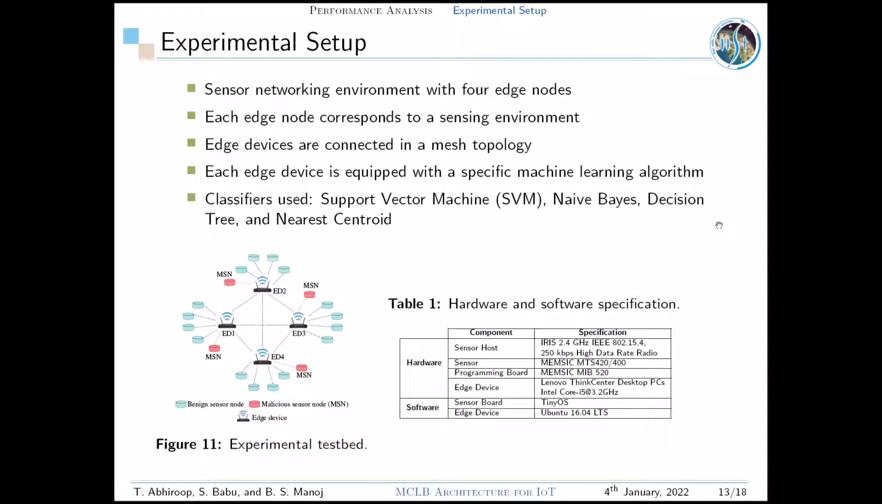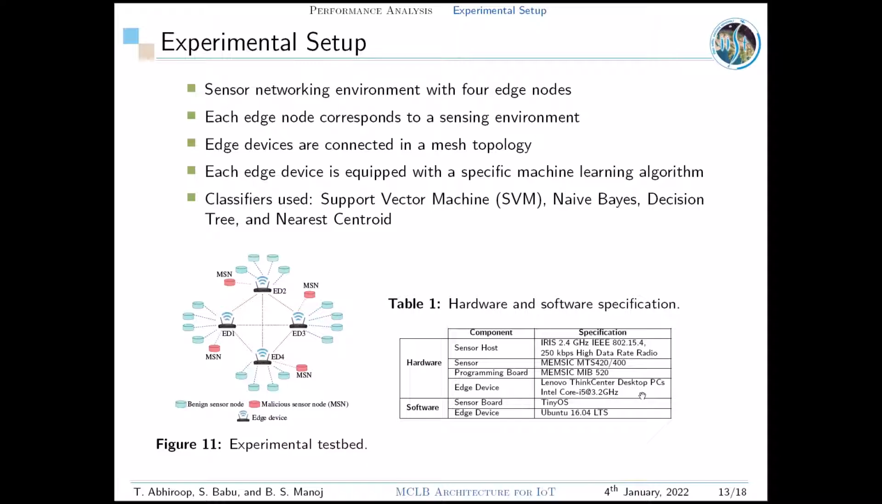Further, each ED is equipped with a specific machine learning algorithm such as support vector machine, naive Bayes, decision tree, and nearest centroid. The hardware components in our network consist of Iris motes with MTS 400 sensor board, and these motes are programmed in nesC running on TinyOS operating system. Later, we used desktop PCs as edge devices running Linux Ubuntu 16.04 operating system.